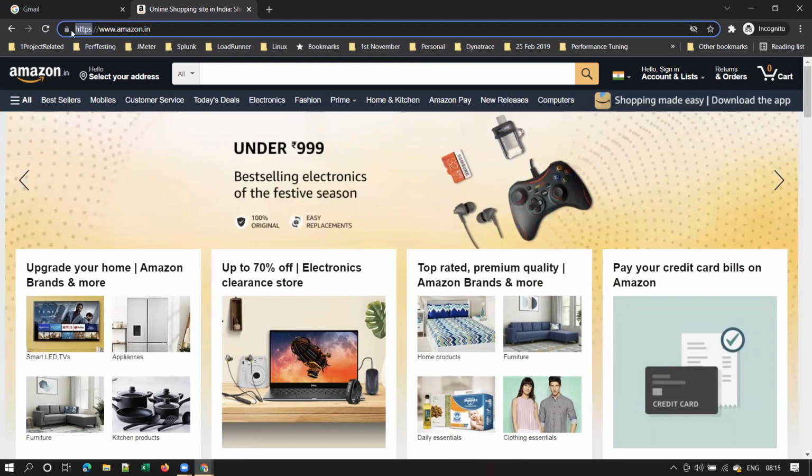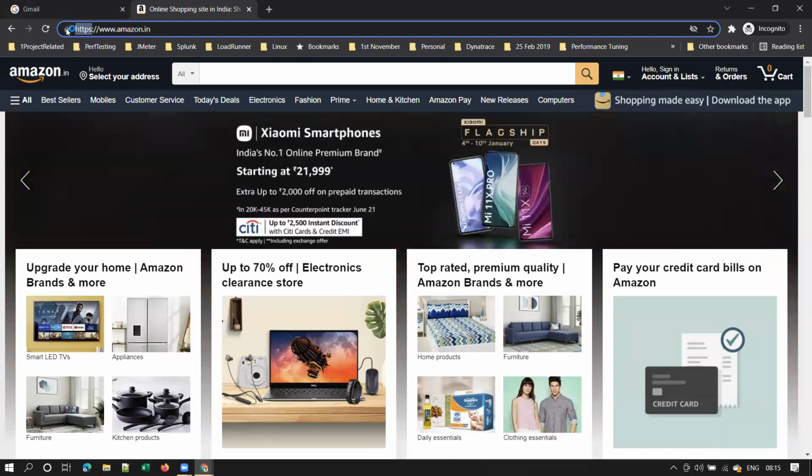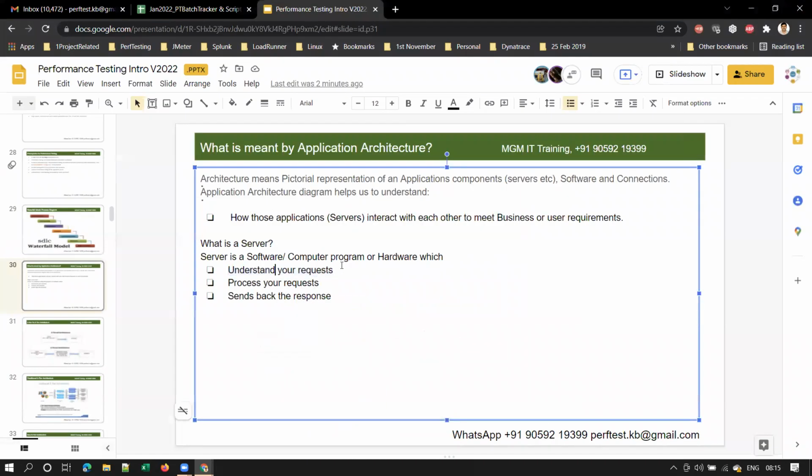Here you see HTTPS. Even if you don't see the URL, see here. If you see this padlock symbol, that means it is an HTTPS request, meaning it is a secured application. Here, guys, in Gmail also you can see that padlock symbol. So when you send this, this is what a request means.